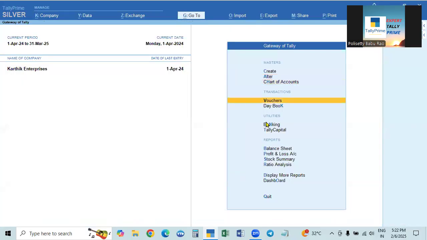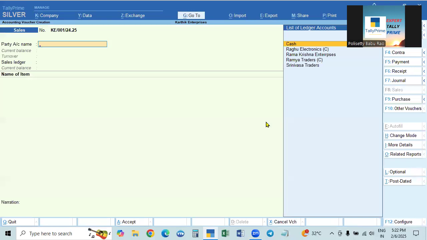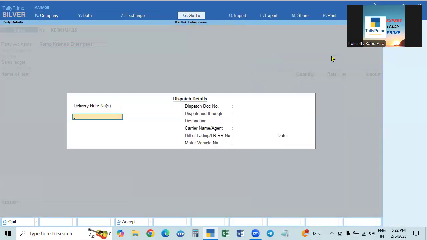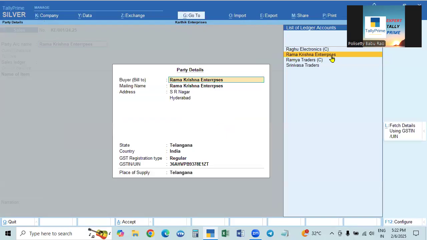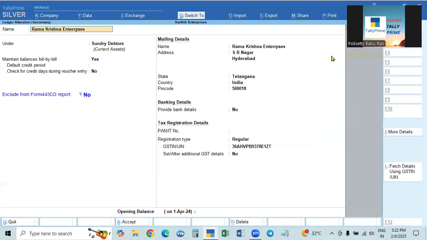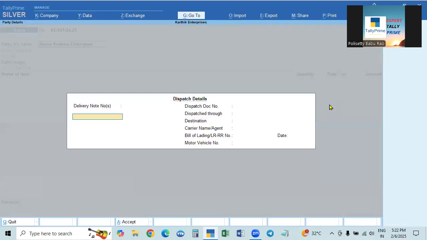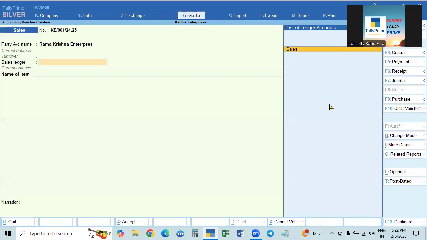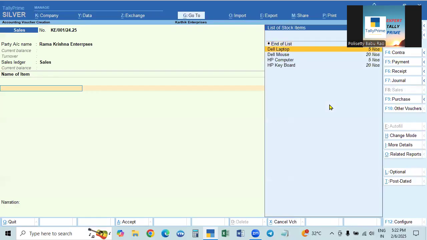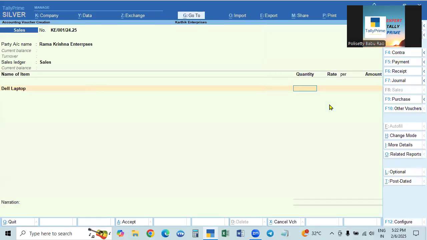Now we go to the vouchers. If you go to sales, the starting number is now KE slash 001 slash 2425. We will make a sale to some party in the same state. We will sell a Dell laptop, 2 numbers. For example, what is the sale price?